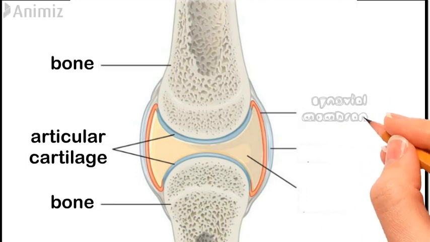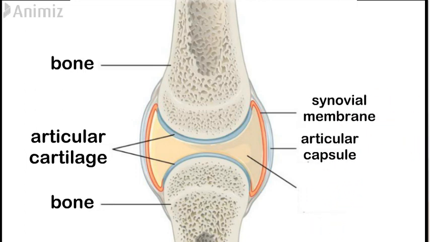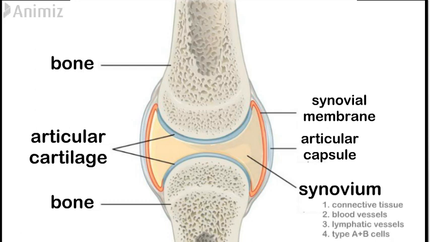One bone has its articulating surface, whereas the other also contains an articulating surface, which has articular cartilages. The space between these two articulating cartilages is your synovium. Synovium consists of connective tissue, blood vessels, lymphatic vessels, and type A and B cells.